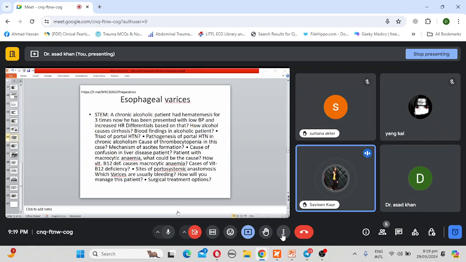I'll connect the hepatic vein with the intrahepatic branches of the portal vein. Okay.